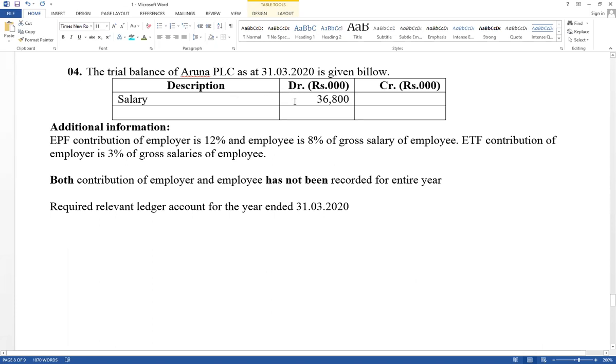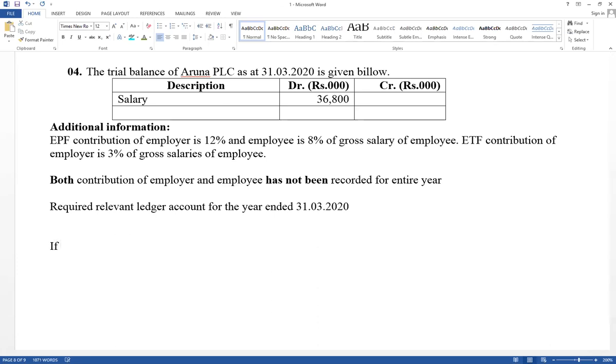Cash account credit, salary account debit. Part of the adjustment has been recorded. Step number 1 recorded. Very important this part. Both contribution of employer and employee. Think about employee contribution, effect for salary. It has not been recorded, but salary account balance is available. If contribution of employee has not been recorded, but salary account balance is available, therefore this is the net salary. That is the way you have to decide.